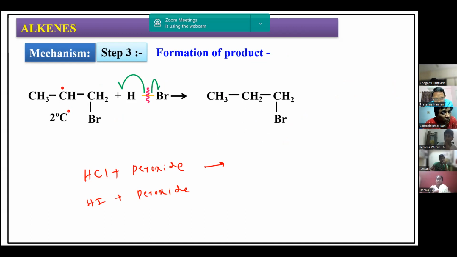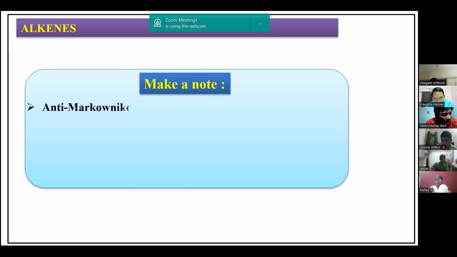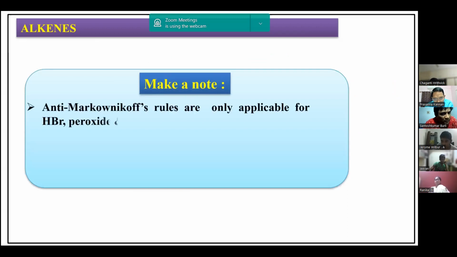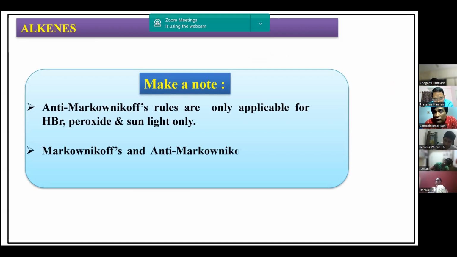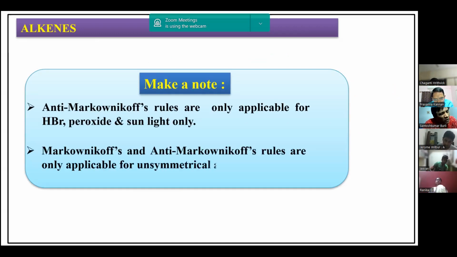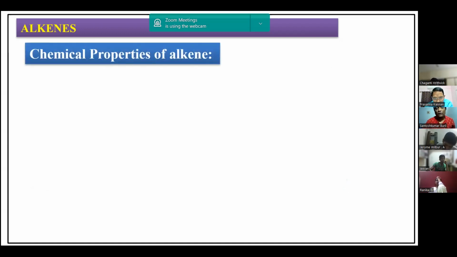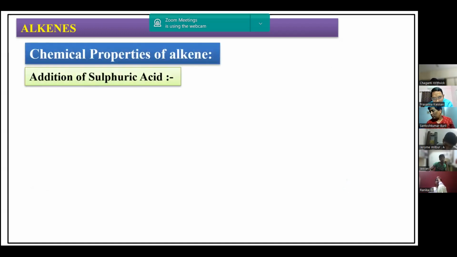Understood, all of you? Any doubt? So this is a very important point to be noted over here. Anti-Markovnikov's rule is only applicable for HBr with peroxide and sunlight only. Markovnikov's and anti-Markovnikov's rules are only applicable for unsymmetrical alkenes. I told you, for symmetrical alkenes it doesn't matter. The product is the same. Okay. So now I hope we can conclude today's session with this reaction.